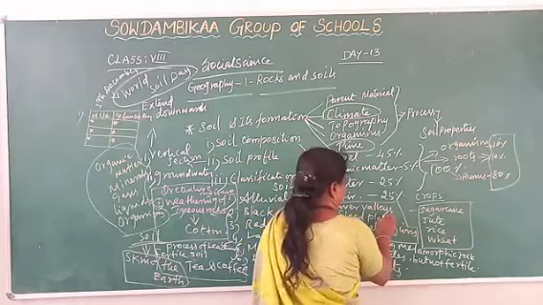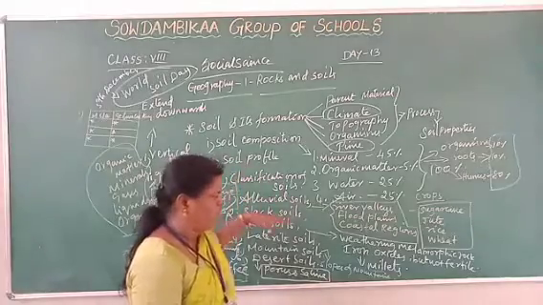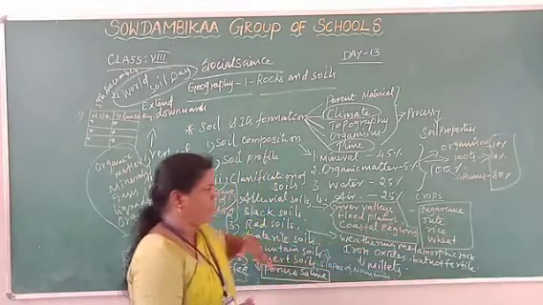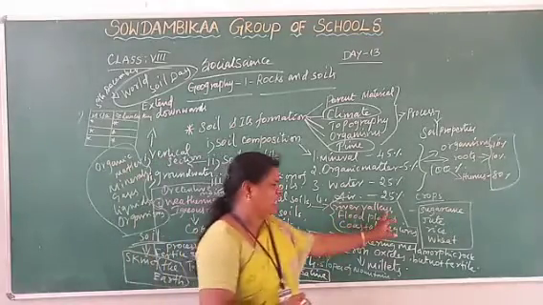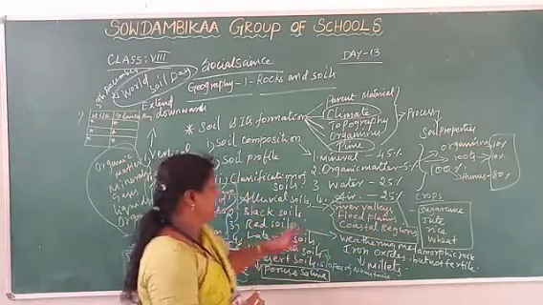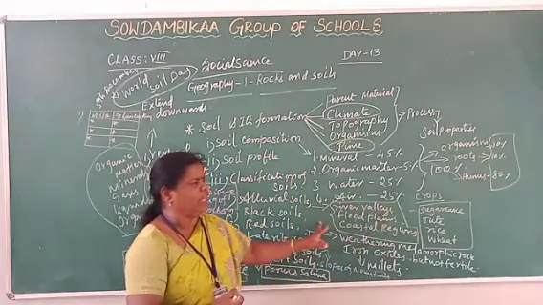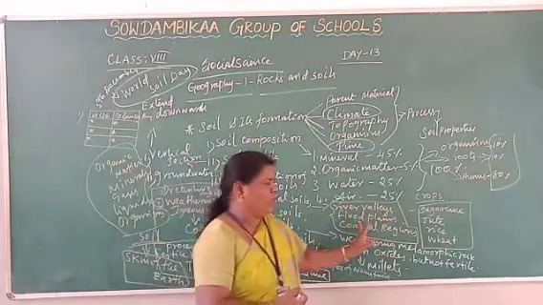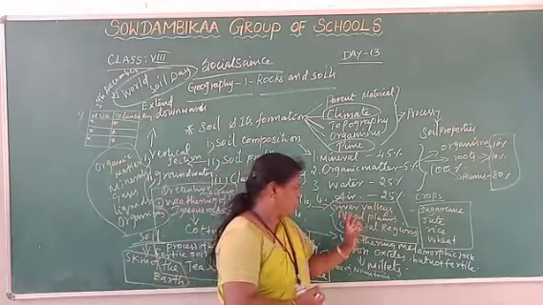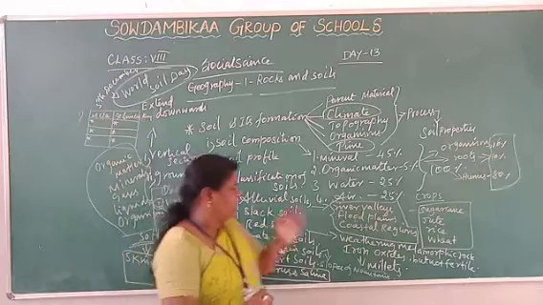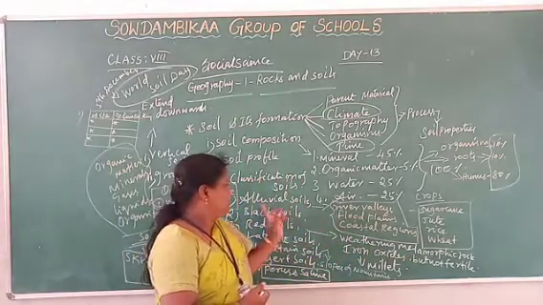You know what river valleys means? The river originates from the mountain, and on the way it deposits its silt. That is the river valley side, where we find alluvial soil. Then flood plains. During the rainy time, heavy water runs on the land surface, and new soil particles are transported from one place to another. There also we find alluvial soil.